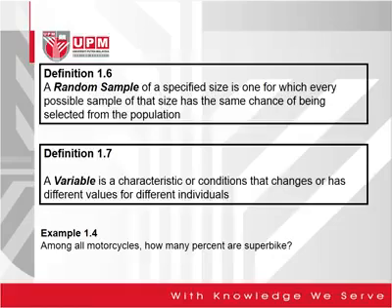And definition 1.7 is variables. A variable is a very important concept in statistics. How do we describe, for example, the samples? We can define their body weight, their age, or the color of their shirt. This is what we call a variable. For example, in 1.4, among all motorcycles, how many percent are super bikes? So the type of motorcycle is what we call the variable in example 1.4. It can be a normal bike, or it can be a super bike.